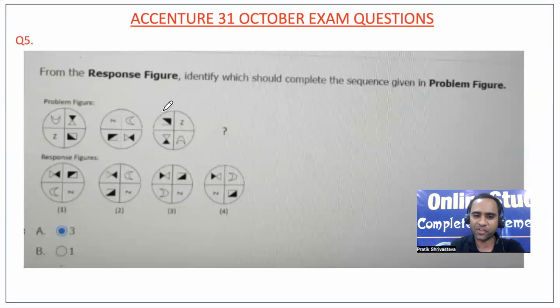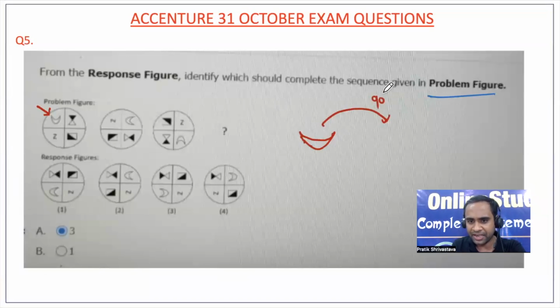Now, from the response figure, identify which should complete the sequence given in the problem figure. Let us try to analyze. Let us take the moon one. It is like this in the first figure. In the second figure, what has happened is a clockwise 90-degree turn. Fine, no problem. And the position has changed. Here there are 1, 2, 3, 4. In the first figure, first position; second figure, second position. In the third figure, the position has changed to third.